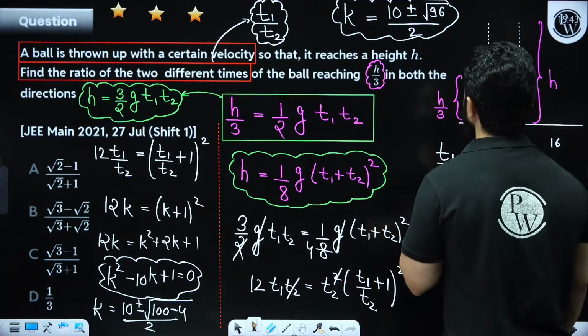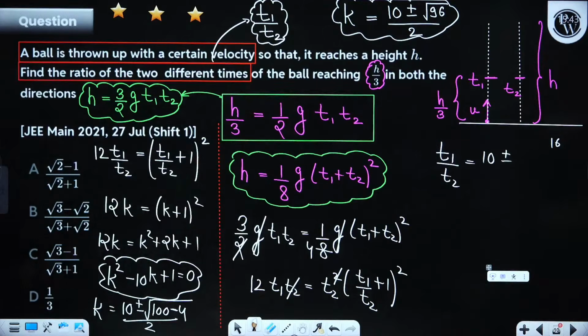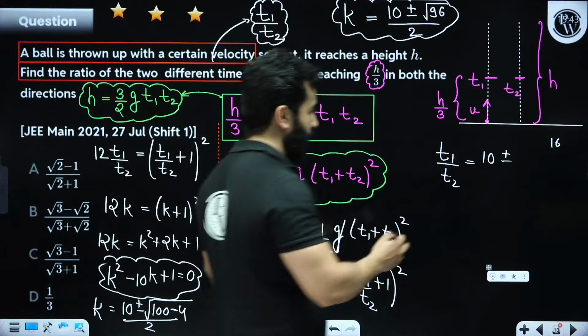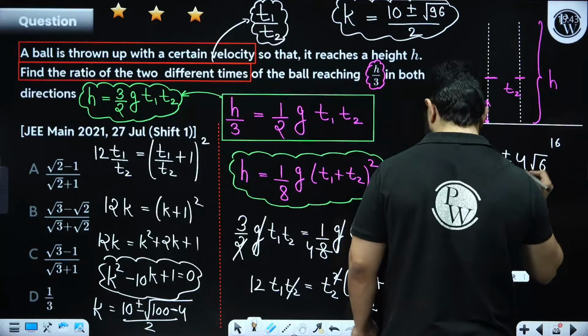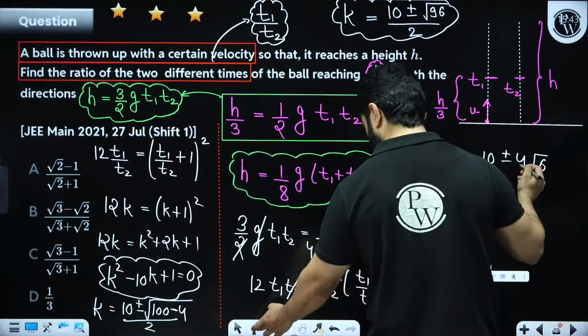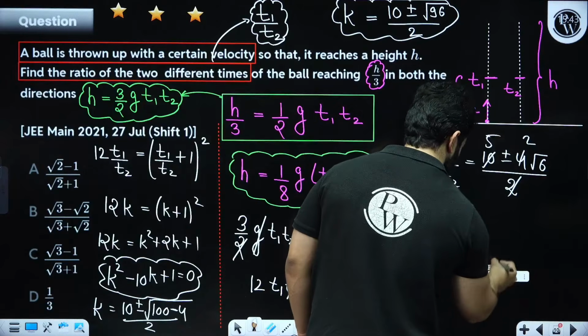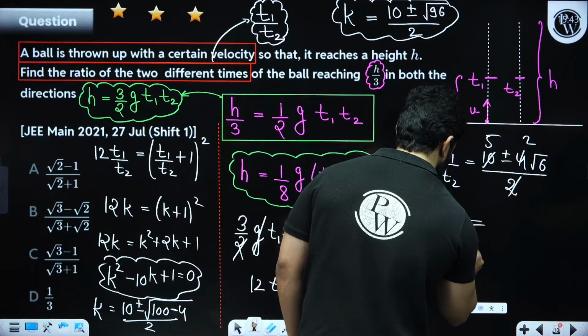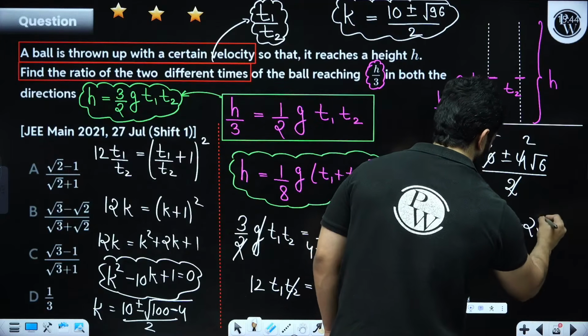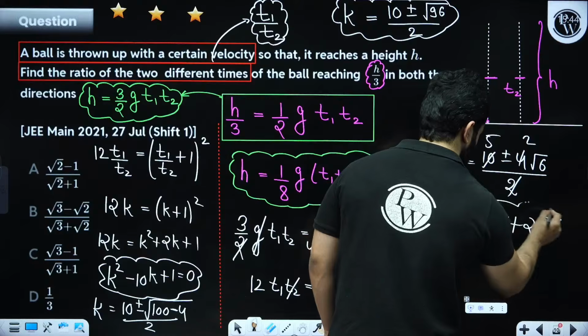What can we write for root 96, dosto? Be quick. We can write it as 4 root 6, right? We can write it as 4 root 6 divided by 2. So this will become 5, this will become 2. So obviously the answer will be positive. So T1 upon T2 will be 5 plus 2 root 6. 5 plus 2 root 6.